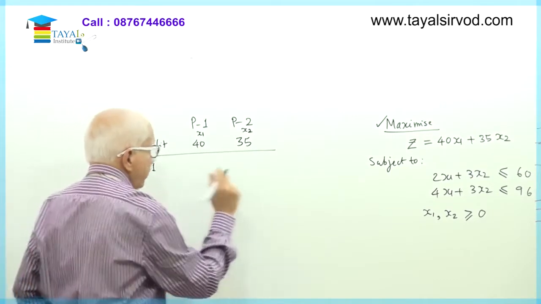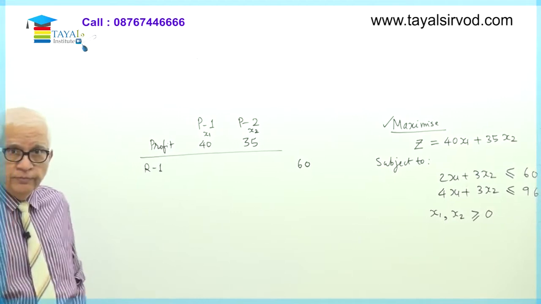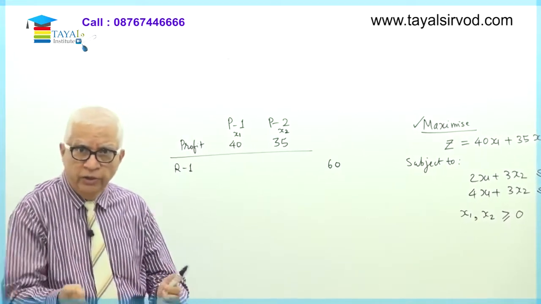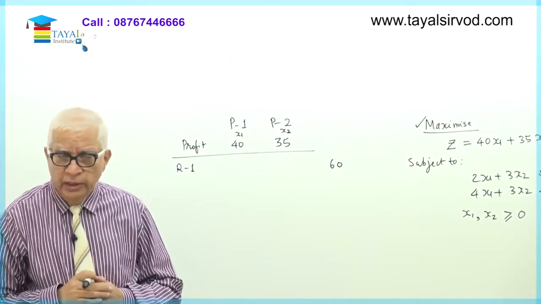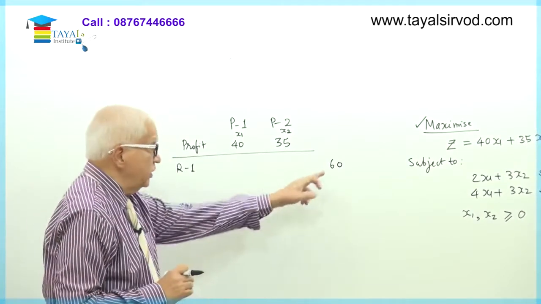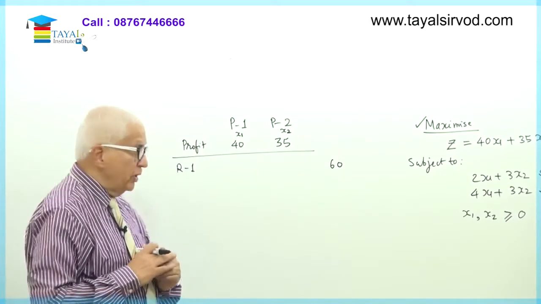Of this resource number 1, maximum units available with me are 60. Resource number 1 could be one particular raw material, and resource number 2 would be another particular raw material. Resource number 1, which has 60 units of raw material available, what is the resource consumption by these products?